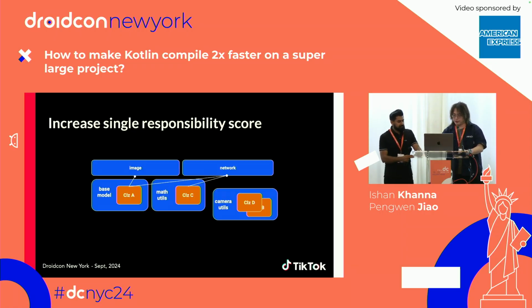Once we get the score, we can try to decouple the modules from the high score to the low score. After decoupling, every module modification will only affect a limited number of upstream modules. Meanwhile, it can also help us group code with the same usage together. If we have all the code together, of course the score will be higher because it exposes the same usage to other modules.